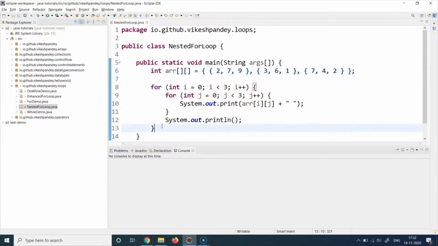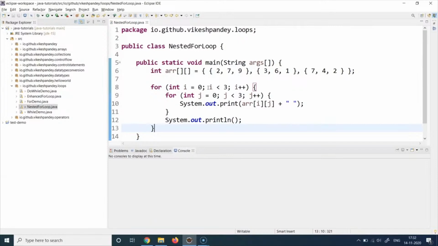So the idea is execute the inner loop for every value of the outer loop. Remember this line because that is how you will be applying your knowledge of nested for loops in certain conditions. So whenever you have a scenario where you have to iterate over a collection based on a certain value of another collection, then you can use nested for loops.